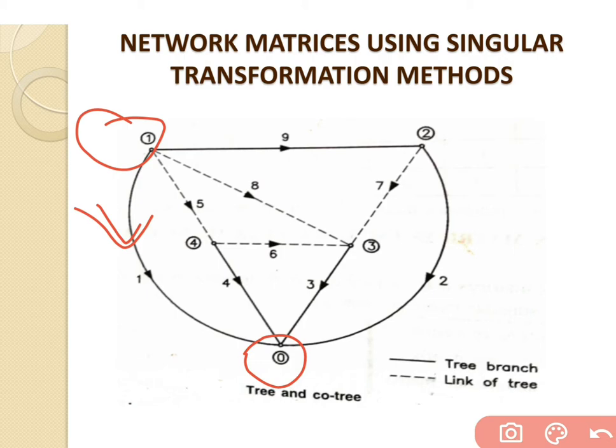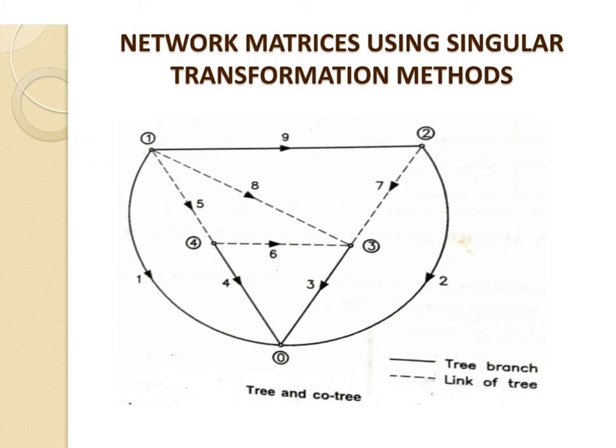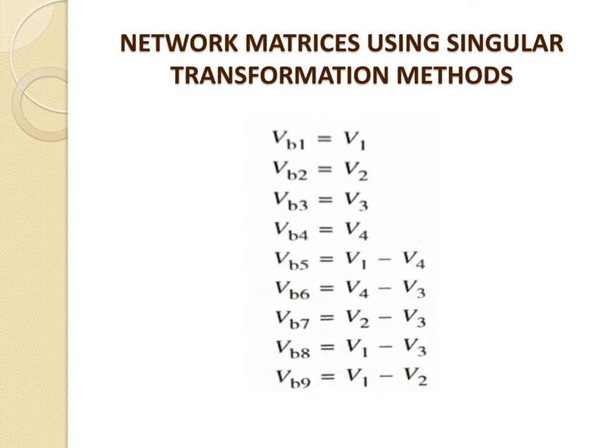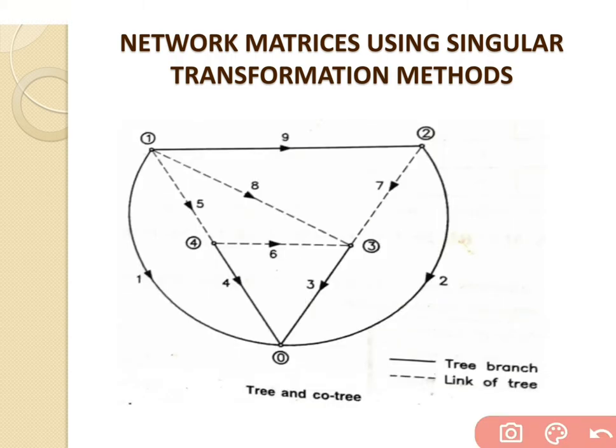The voltage at that point is equal to 0. So we write VB1, the voltage across branch number 1, is given by V1. Voltage is defined as the potential difference between 2 points. So the potential at point number 1 is V1, whereas the potential at node number 0 is V0, which has a value equal to 0.